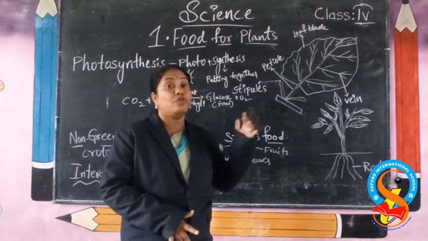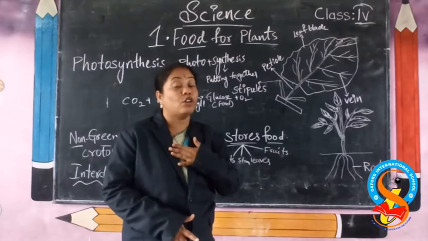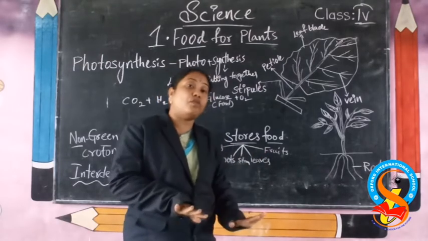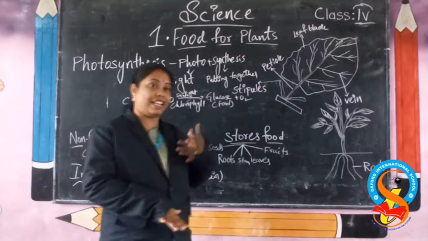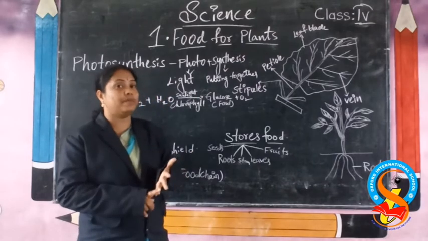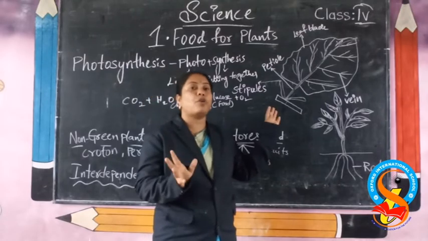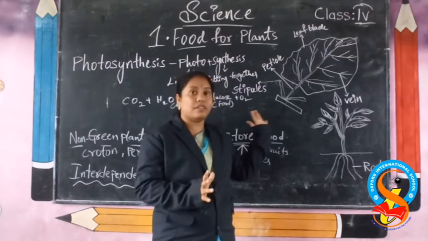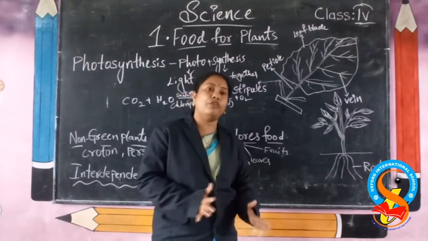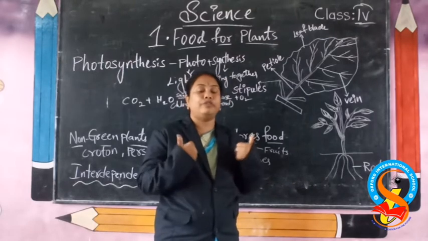Plants provide food for us, and they also prepare their own food. They give us food like fruits and vegetables. All these food products are given to us by plants only. They prepare their own food, and they give food to us.